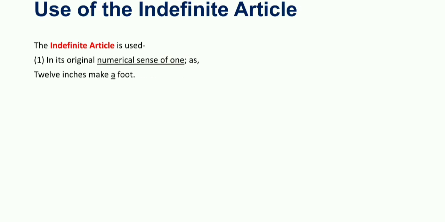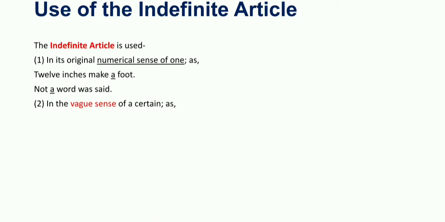For example: twelve inches make a foot. A foot means one foot. Next example: not a word was said, meaning not one word was said. So we use a in its original numerical sense of one.